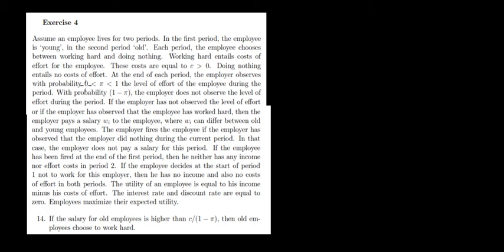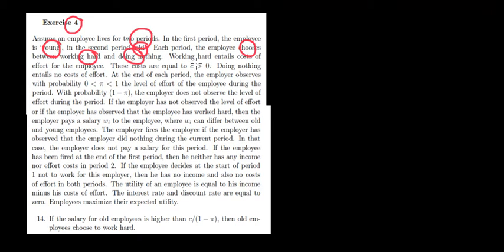Let's have a look at exercise 4 here. So we have an employee that lives for 2 periods. Now, those periods are when he is young and when he is old. Every period he chooses between working hard and not doing anything. So work versus shirking, so to speak.